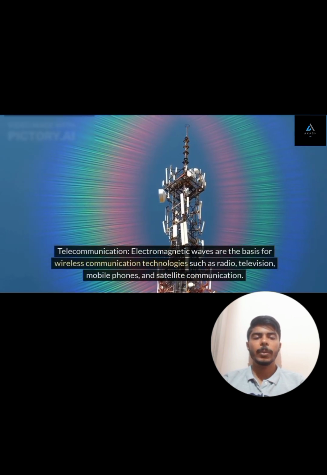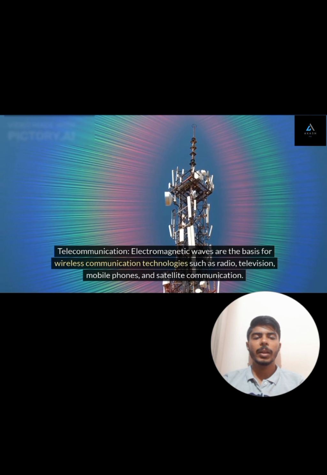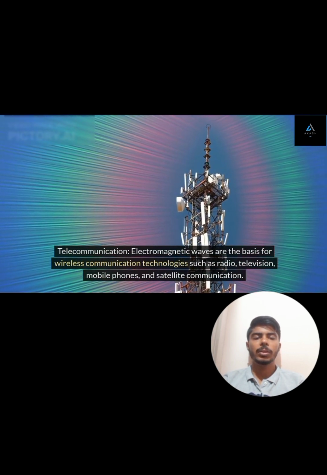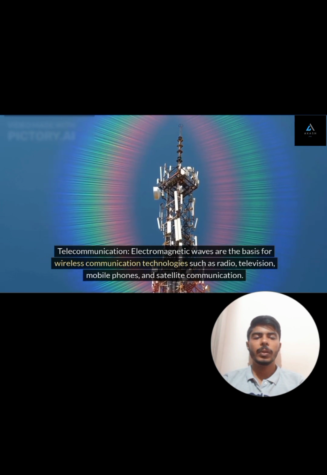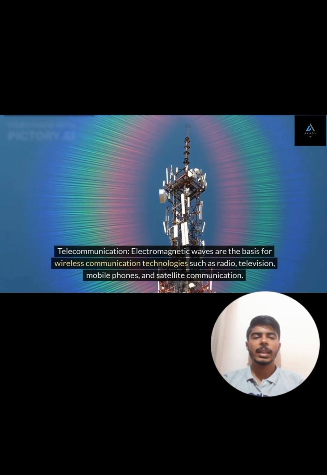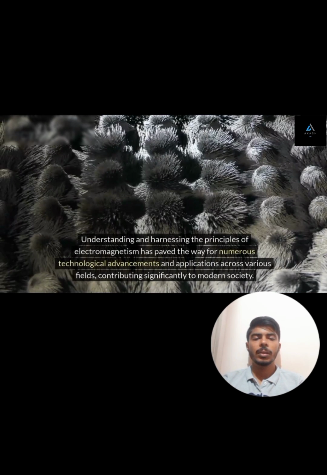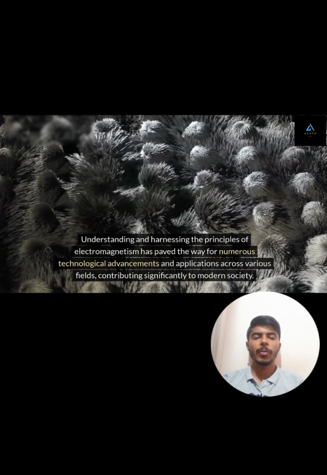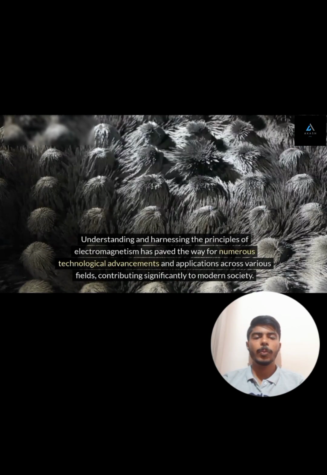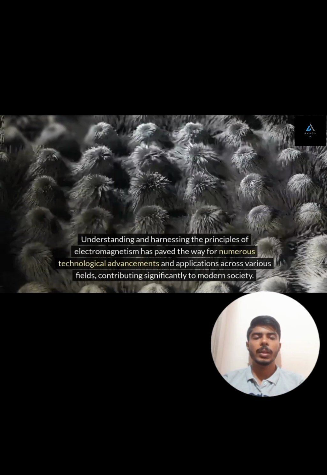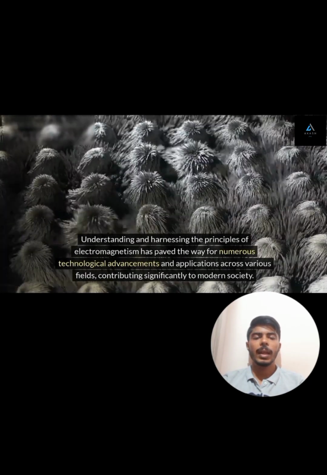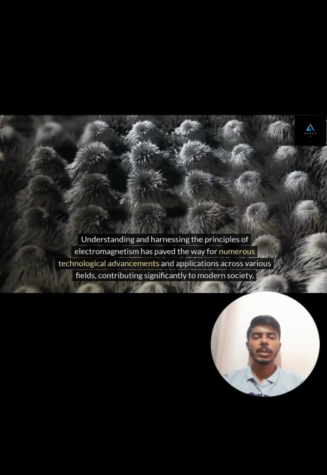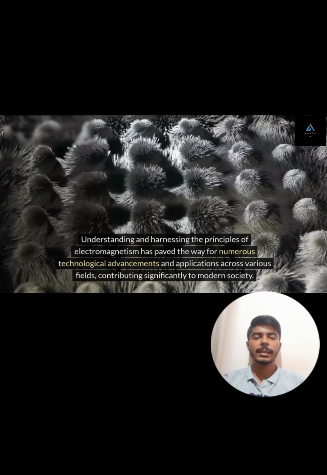Seventh, telecommunication. Electromagnetic waves are the basis for wireless communication technologies such as radio, television, mobile phones, and satellite communication. Understanding and harnessing the principles of electromagnetism has paved the way for numerous technological advancements and applications across various fields, contributing significantly to modern society.